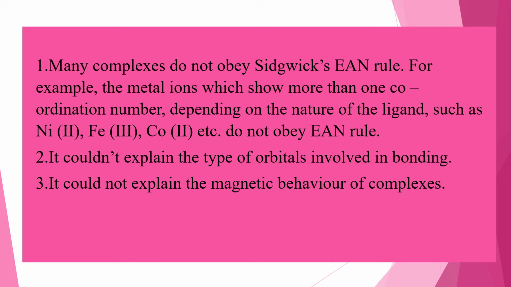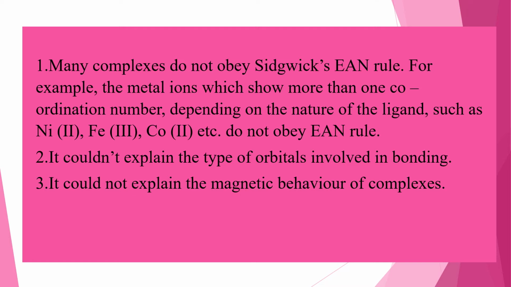So which are those complexes that are not obeying the EAN rule, students? The metal ions exhibiting more than one coordination number depending on the nature of the ligand. They are not obeying the EAN rule, for example here Ni(CO)4, Fe(CO)5, Co2(CO)8 etc. We find that these are not obeying the EAN rule. That is the first defect of Sidgwick's theory.